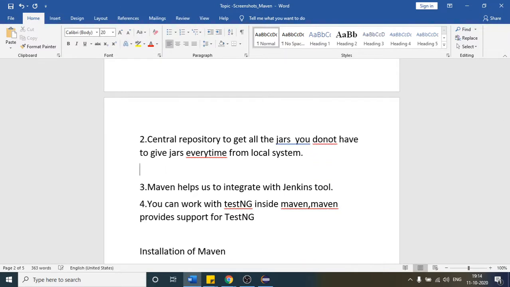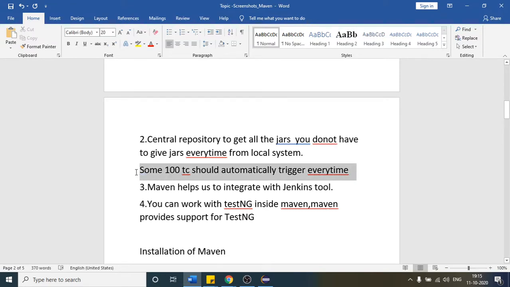And what is the third advantage? Maven helps us to integrate with the Jenkins tool. So what is this Jenkins tool? As of now we have not discussed it, but let me tell you in brief. Suppose every day you come to office and you want some 100 test cases to be triggered automatically every time, every day, before you reach office. This Jenkins tool will help you in doing that, right? So this is the power of the Jenkins tool.